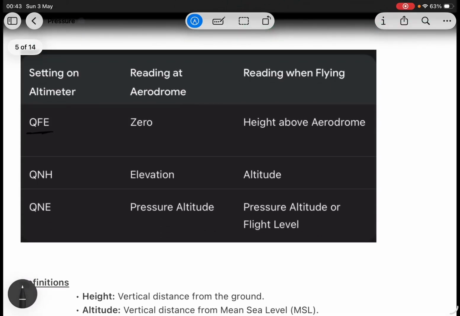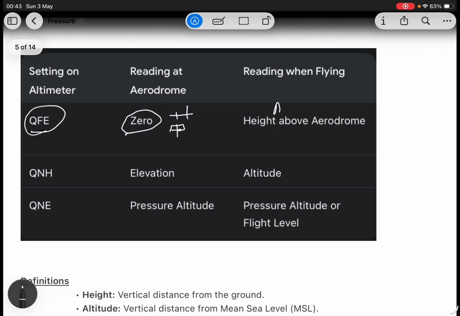So let's summarize it. QFE: when your aircraft is at the aerodrome, it reads 0. When your aircraft is flying and your altimeter is set to QFE, it gives height.